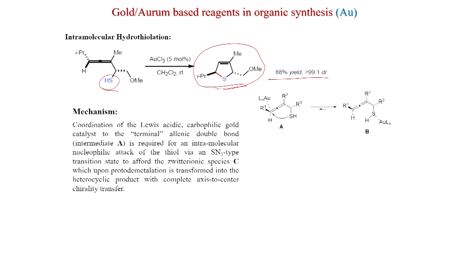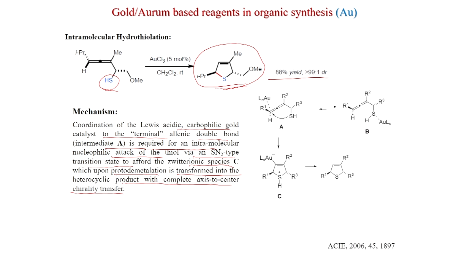So, here also the mechanism will be similar: coordination of the Lewis acid, carbophilic gold catalyst, to the terminal allenic double bond; the intermediate is required for an intramolecular nucleophilic attack via an SN2-type transition state to afford the zwitterionic species C. So, this is formed after attack, which upon protodemetallation is transformed into the heterocyclic product with complete axis-to-center chirality transfer. So, this is formed, and this is very important, the chirality is transferred to the product, as you can see. This was published in Angewandte Chemie International Edition 2006.